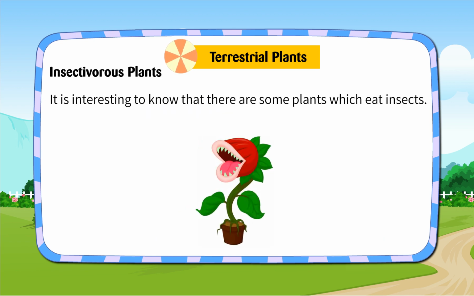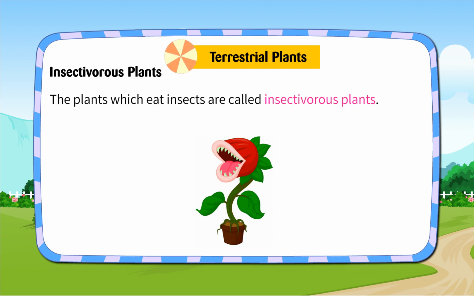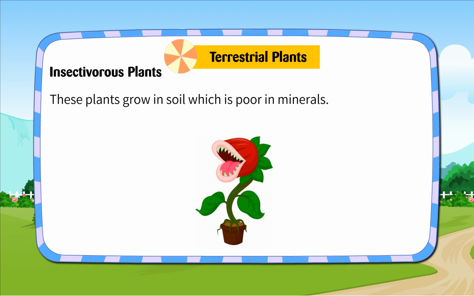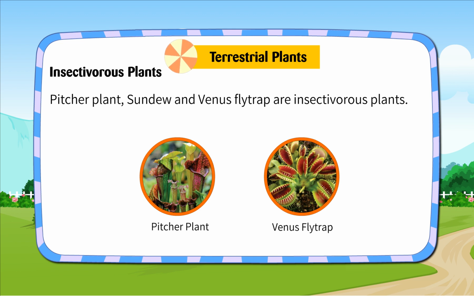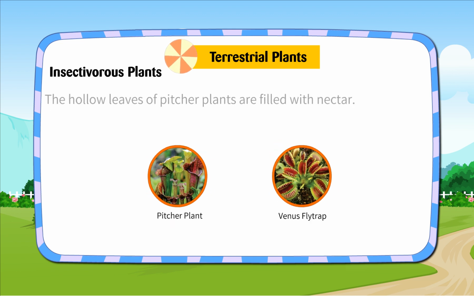Insectivorous plants. It is interesting to know that there are some plants which eat insects. The plants which eat insects are called insectivorous plants. These plants grow in soil which is poor in minerals. Pitcher plant, sundew, and Venus flytrap are insectivorous plants.